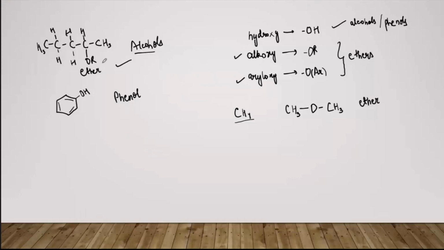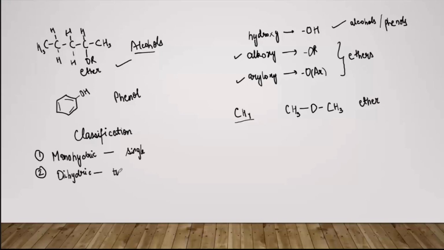Now we'll come to the classification of alcohols. So alcohols, they are classified based on the number of hydroxyl groups which are present in the compound. ठीक है. So let me write it down. On the basis of number of hydroxyl groups, the first one will be monohydric alcohol. Monohydric, that means mono means one. So when there is a single OH group present, then that alcohol will be known as monohydric. Then we have dihydric alcohols.